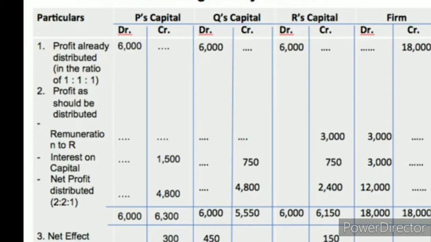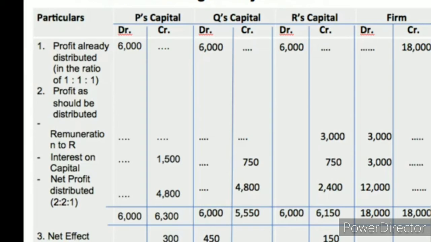Then after adjusting that only, the profit should be given to the partners as per the deed's ratio. The deed says 2 is to 2 is to 1 only, not equally, isn't it? So withdrawing that profit money from the partners to the firm, it is debited to all the partners 6,000 and credited by the firm 18,000 rupees.